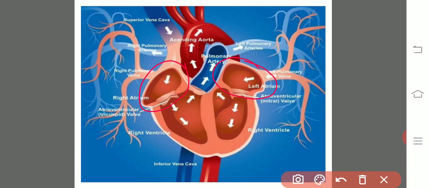Let us discuss the right auricle. In the right auricle, there are two precaval veins which carry the impure blood from the upper parts of the body like the shoulders, arms and the head. They carry impure blood and release it into the right auricle.